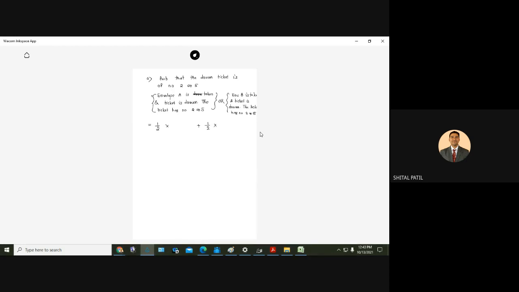Now, out of the tickets in envelope A, what are the tickets in envelope A? 1, 2, 3, 5, 6, 7. How many are favorable? So how many of the tickets in envelope A bear the number 2 or 5? 2 tickets are there. One ticket is there of 2 number and one more is there of the number 5. So 2 by 6.